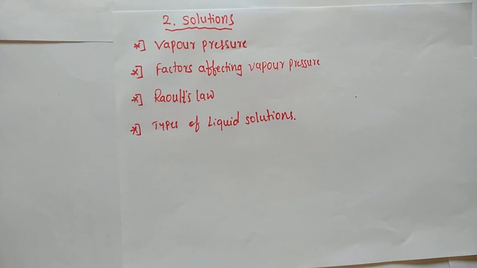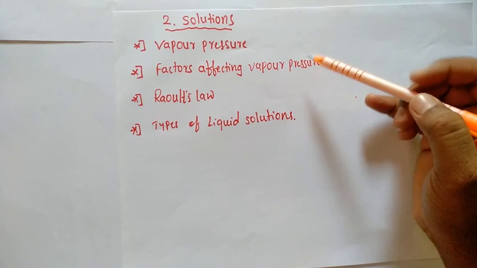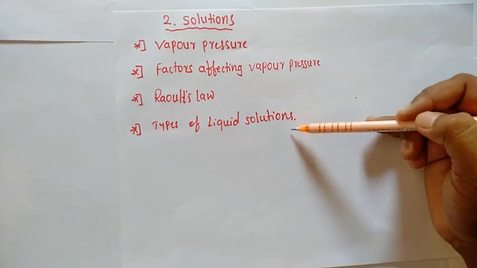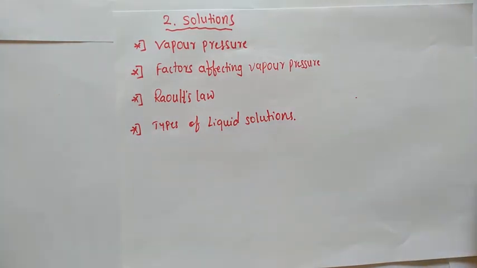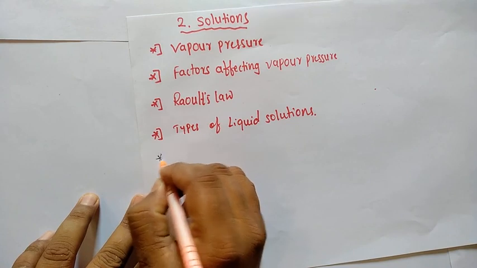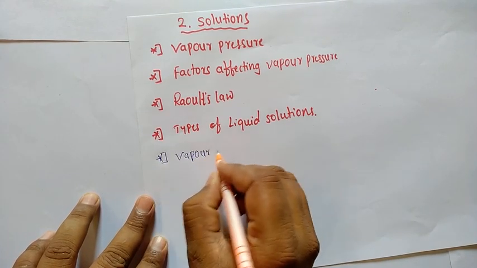Today we are going to start the next concepts of the solutions chapter. The concepts are vapor pressure and factors affecting vapor pressure, Raoult's law, and the last one is types of liquid solutions. These are the important concepts in our solutions chapter. First one is vapor pressure. I will write here, first concept, that is vapor pressure.